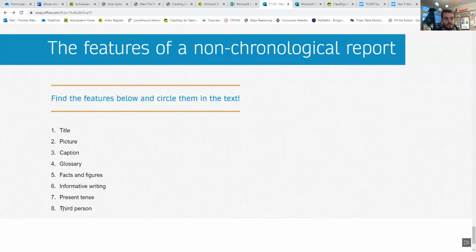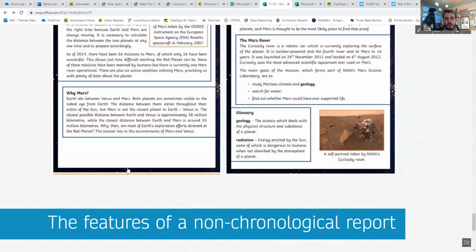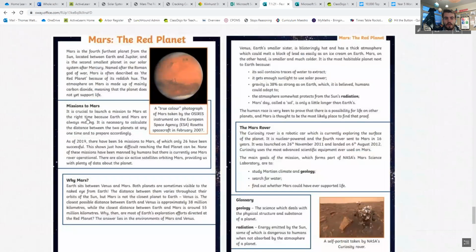And the final thing you've got to do is the third person, okay? So show me how this is written in the third person. First person is something I'm doing. Second person is something we are doing. Third person is something they're doing. So show me how this is something that they are doing. Someone else is doing it. We're not involved. It's something else. Show me how you can see that, all right? That's your task for this morning.